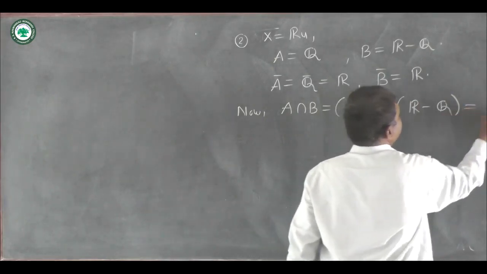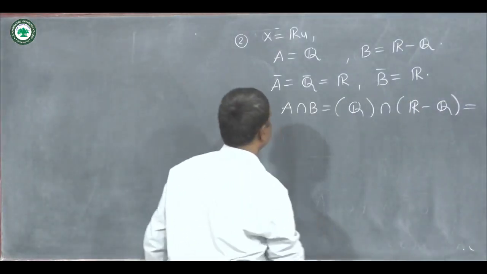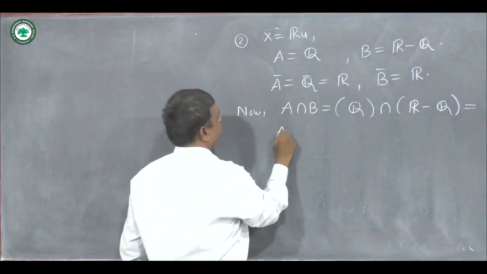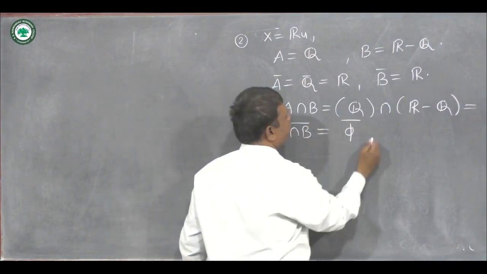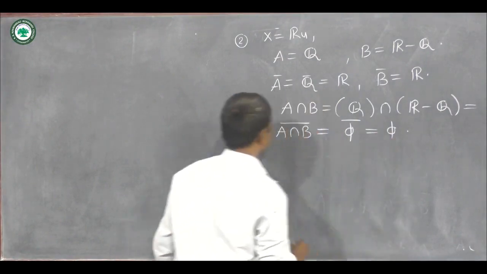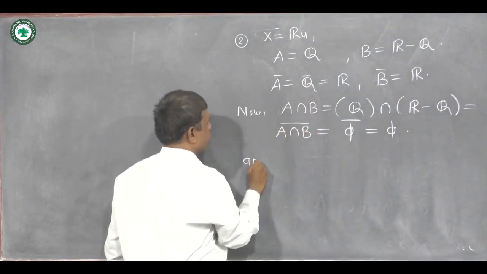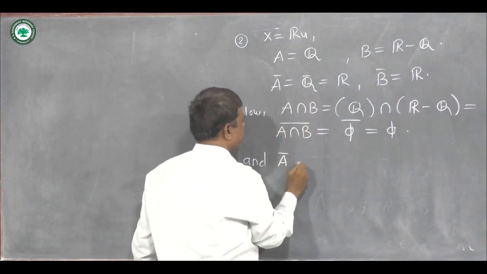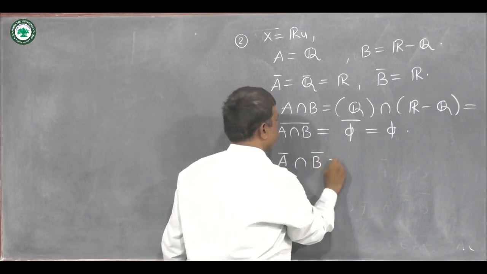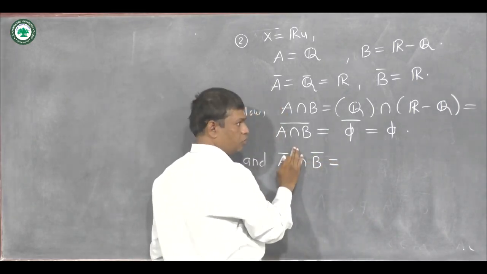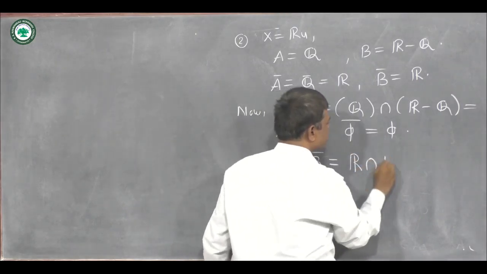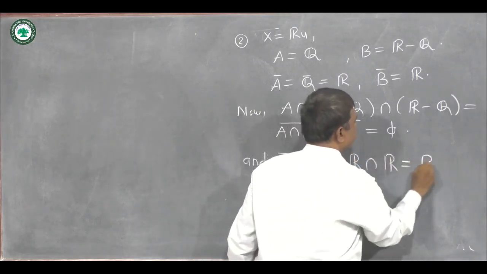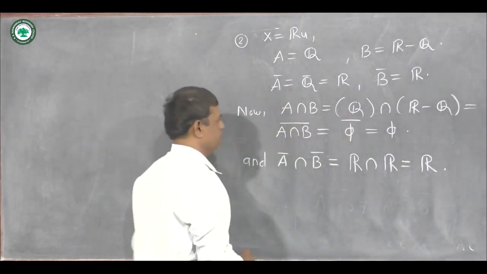This set is the empty set, and closure of A intersection B, that is closure of phi, is phi. And closure of A intersection closure of B is R intersection R, the set of real numbers, which is R.